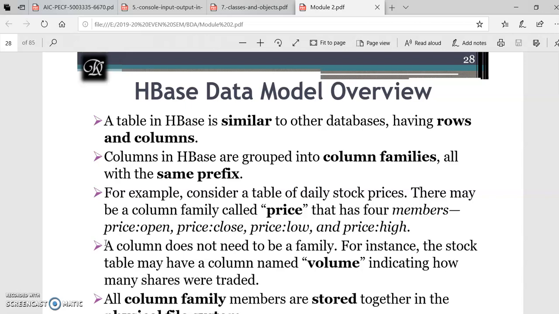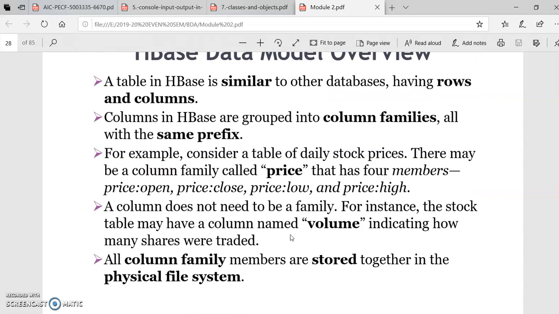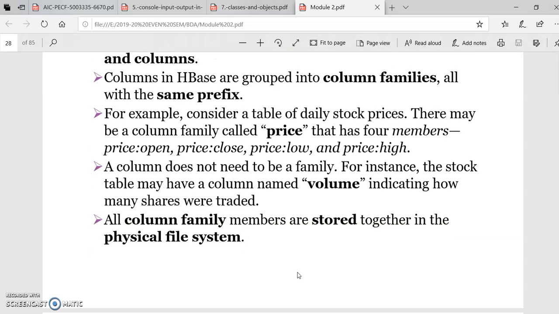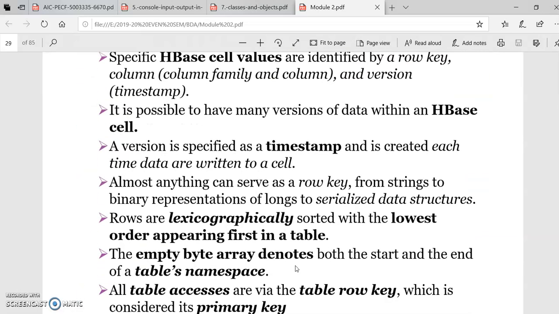So there are members: price open, close, low and high. A column does not need to be in a family every time, you can even have a single named column, for example volume. Column family members are stored together in the physical file system.